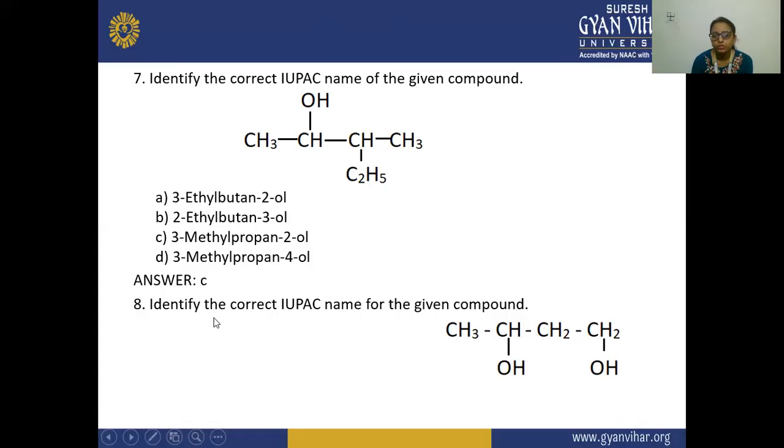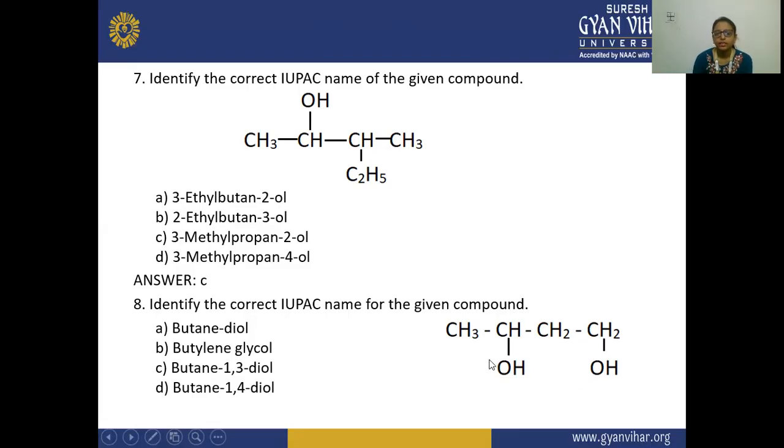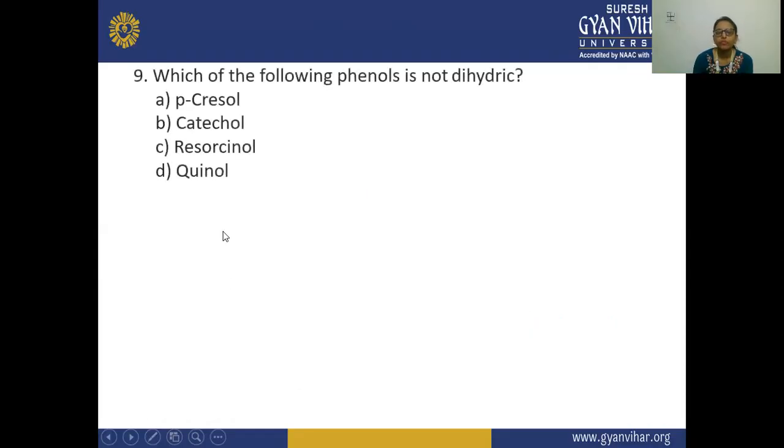Now next is to identify the correct IUPAC name of the given compound. So this is 1, 2, 3, 4. On the 1 and 3rd positions, the diol is present, and this is butane. So the answer is C, butane-1,3-diol. This is the correct name of this compound. Next, which of the following phenols is not dihydric?